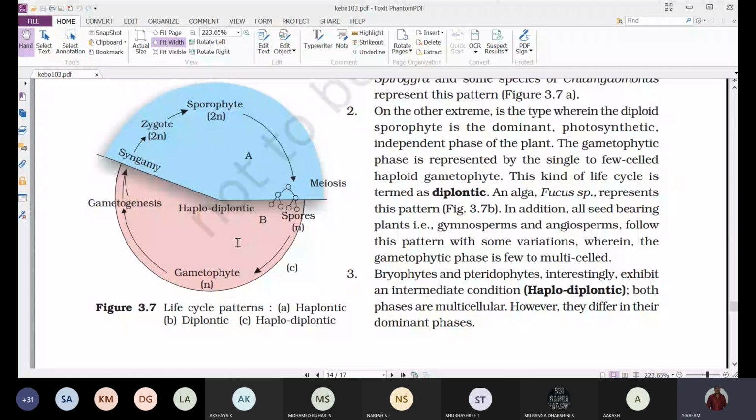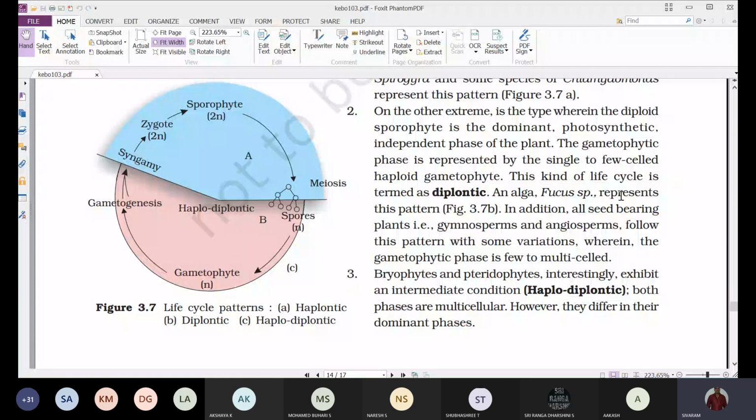On the other extreme is the type wherein the diploid sporophyte is the dominant, photosynthetic, independent phase of the plant. So which stage occupies the major part of the life cycle? That is the sporophyte. The diploid sporophyte is dominant, photosynthetic, and independent. It will not depend upon the gametophyte; in turn, the gametophyte depends upon the sporophyte. That's what you have to remember.